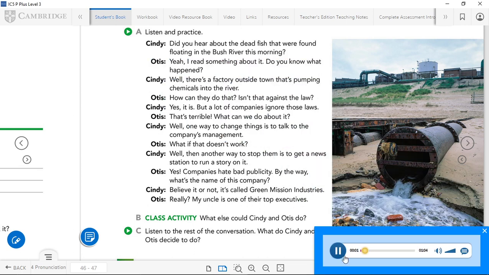Page 47. Exercise 7. Conversation. What if it doesn't work? Part A. Listen and practice.